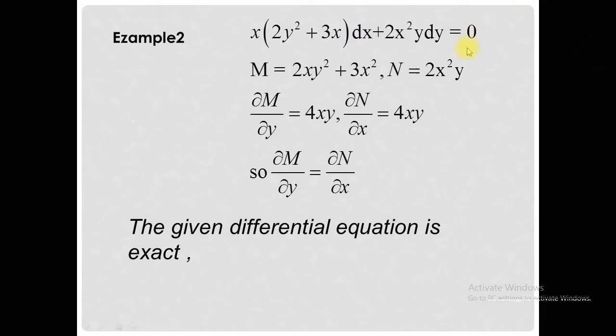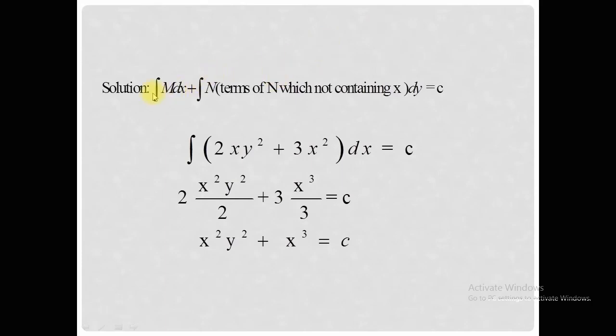But in this example, N has only one term and it contains x, so we skip the N integration term in the formula, and we take only the integration of the M function.